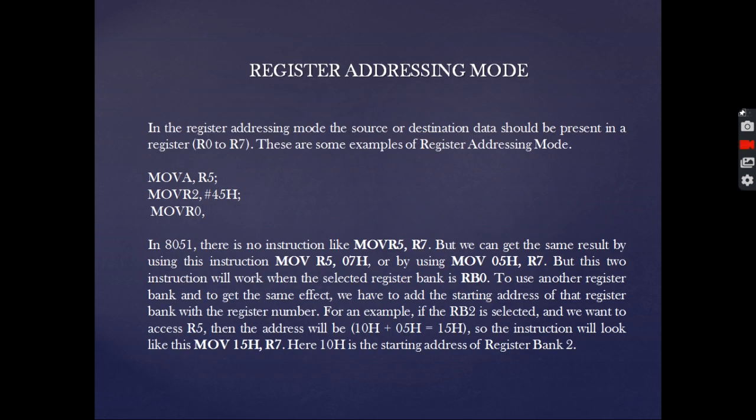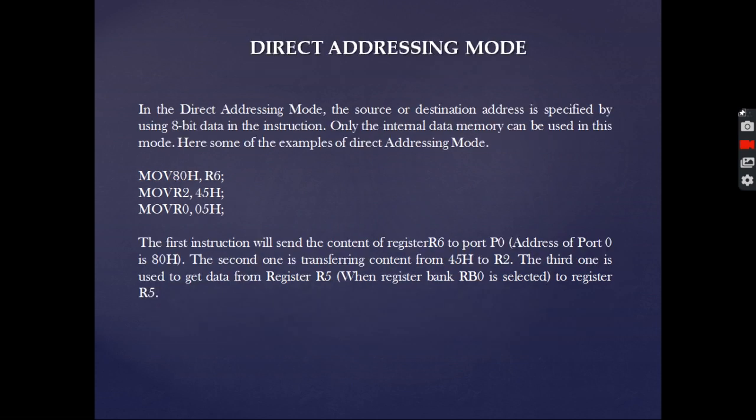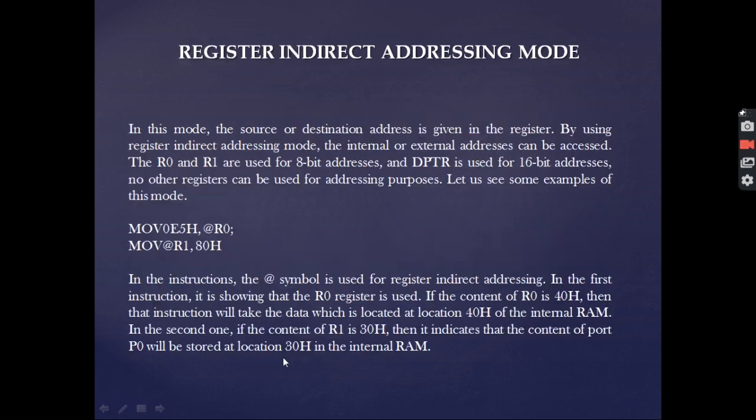Now comes the register addressing mode. In the register addressing mode, the source to destination data should be present in a register R0 to R7. So the register is used for transferring the data from one place to another place. Next comes the direct addressing mode, where the direct memory location is specified. For example, MOV R2, 45H. As 45 hex is an 8-bit data and it is not specified by the hash symbol, we can say that it is a memory location. So MOV R2, 45H will transfer the contents from 45 hex to the R2 register.